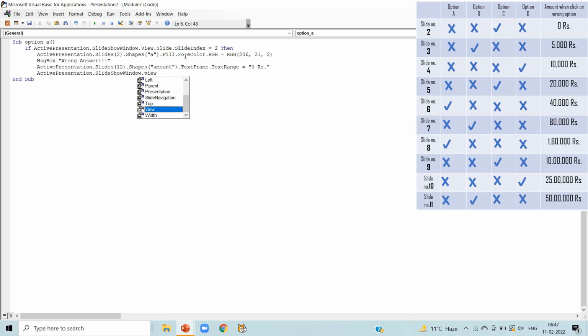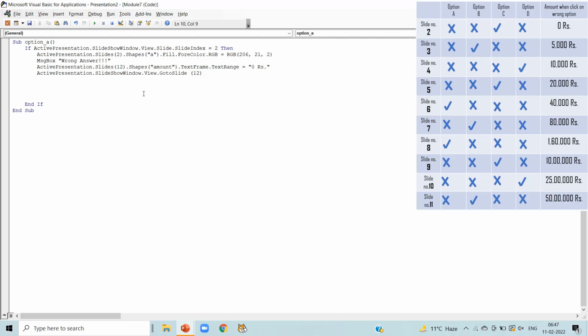Now we should divert to slide number 12. For that, active presentation dot slideshow window dot view dot go to slide in bracket 12. Press enter and write end if. It is very important, otherwise you will get error. So this is what happens when we click on option A in slide number 2, which is a wrong option.